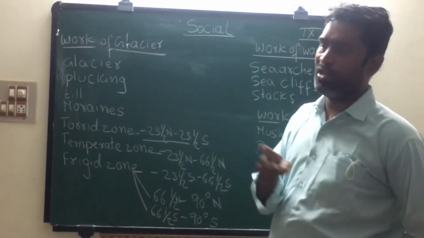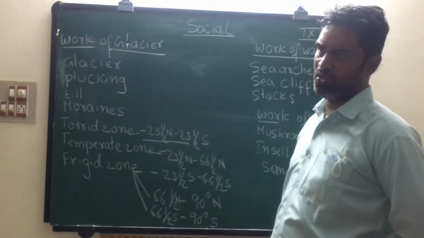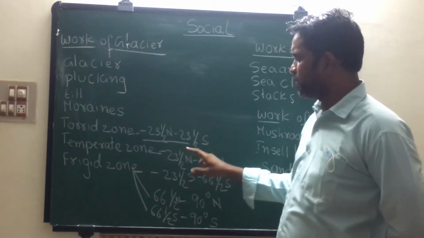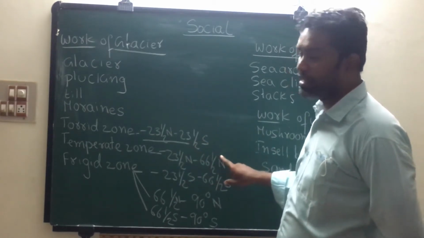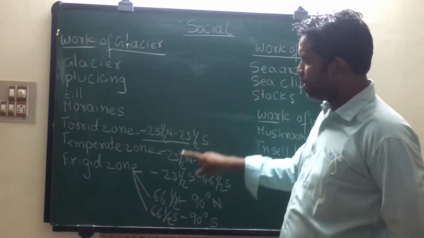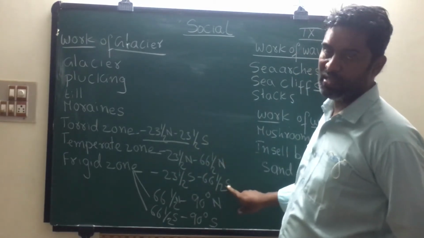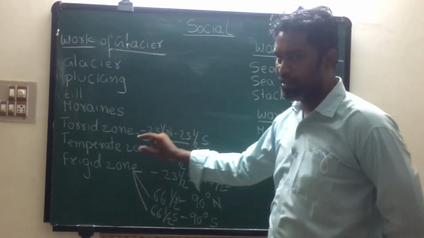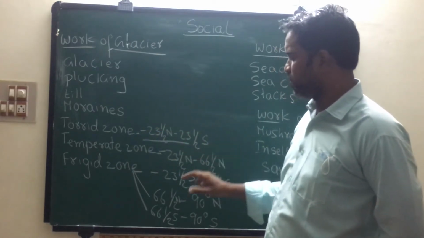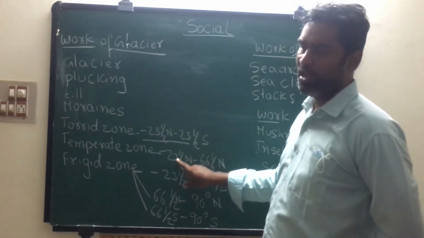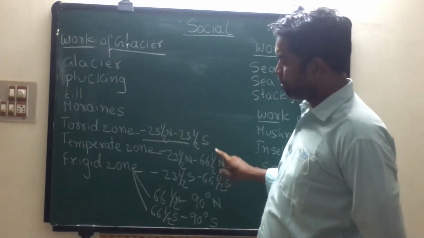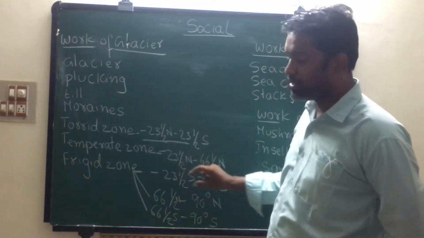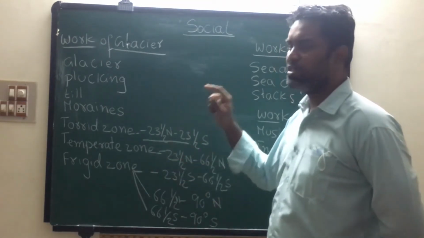Pay attention, be careful when you are learning about this temperate zone, students. Temperate zone means what? The region which is located between the Tropic of Cancer and the Arctic Circle on the north side, and the Tropic of Capricorn and the Antarctic Circle on the south side. This region is called the temperate zone. The region located between these latitudes is called the temperate zone.